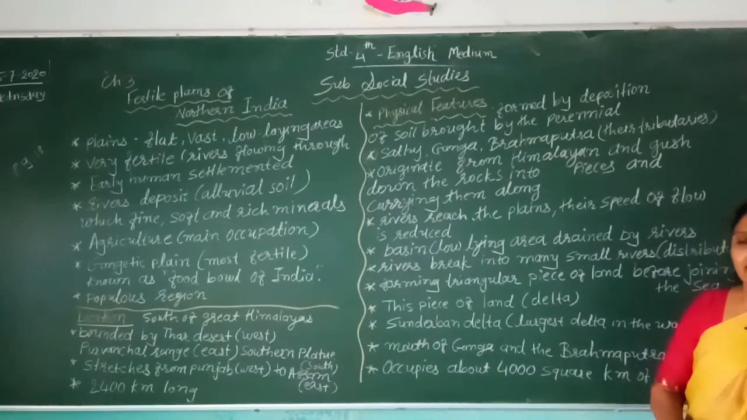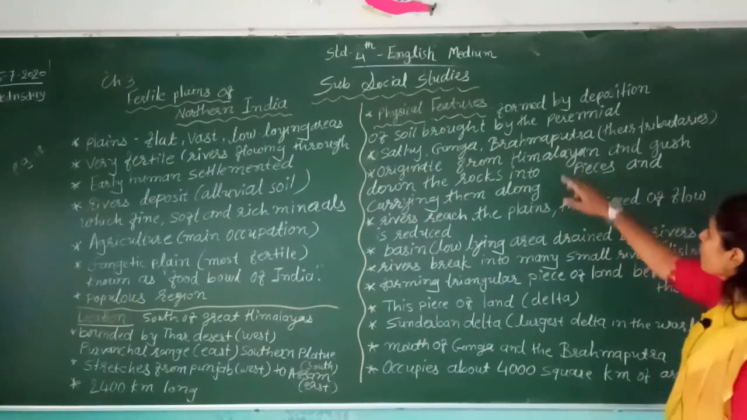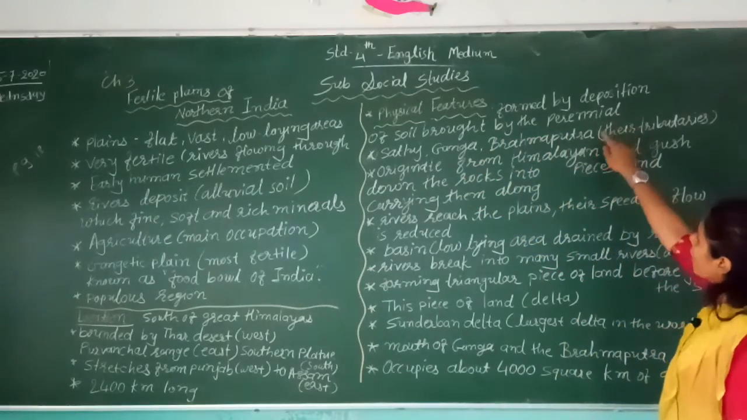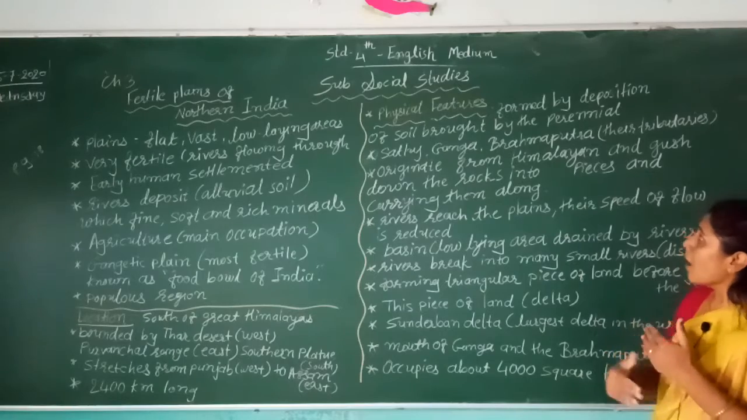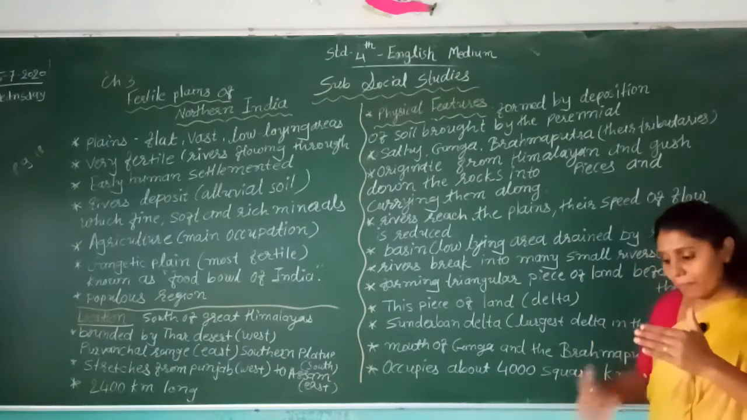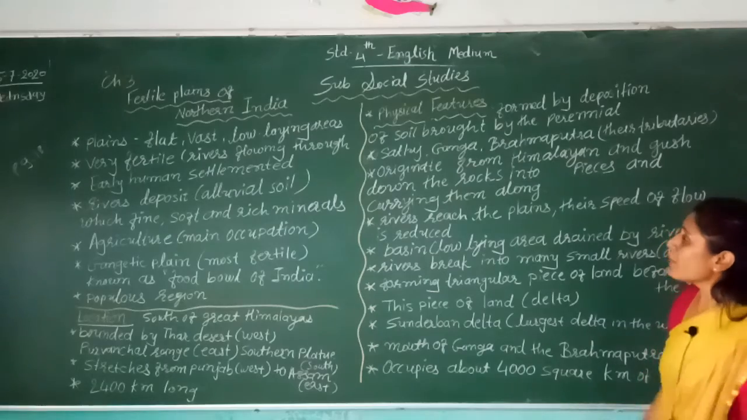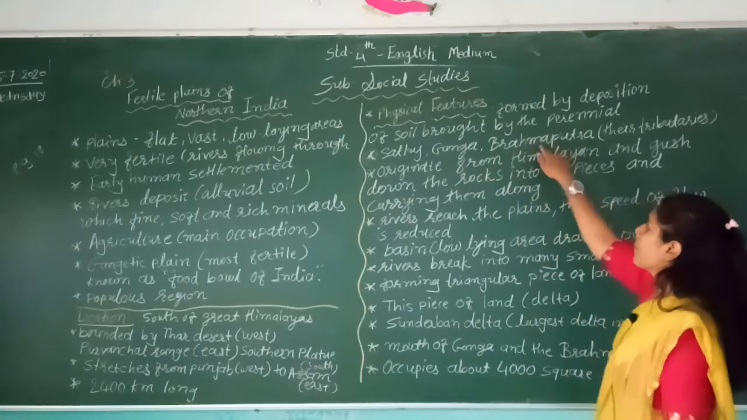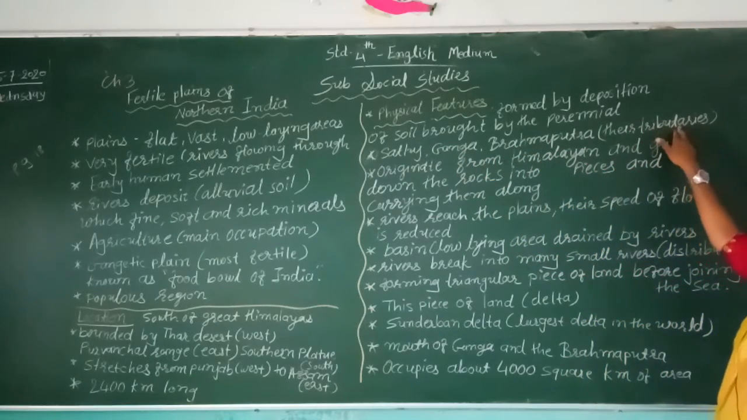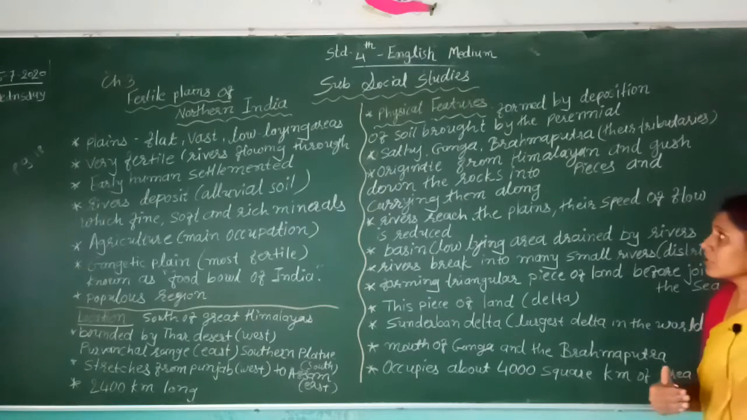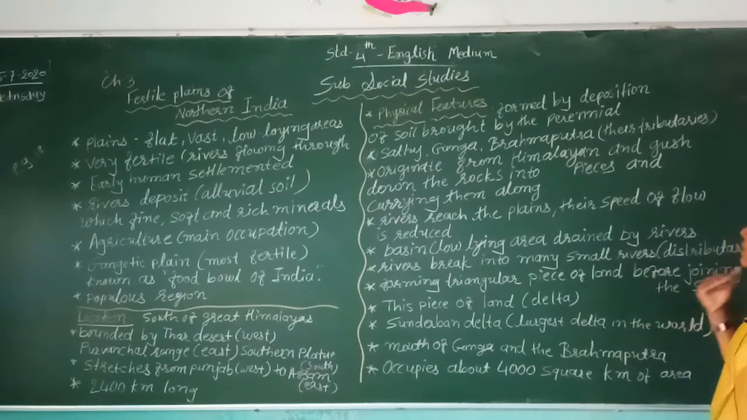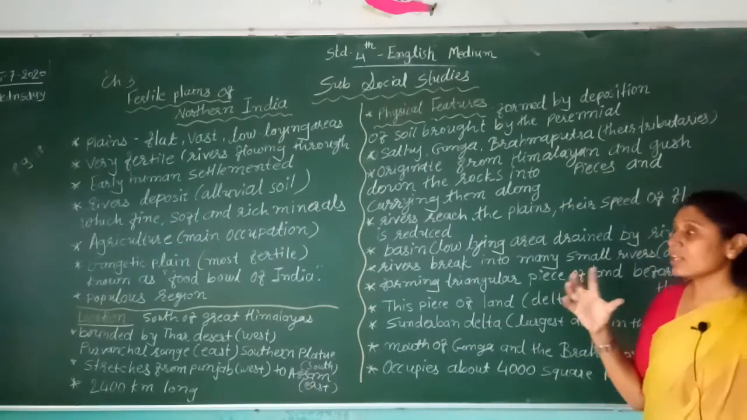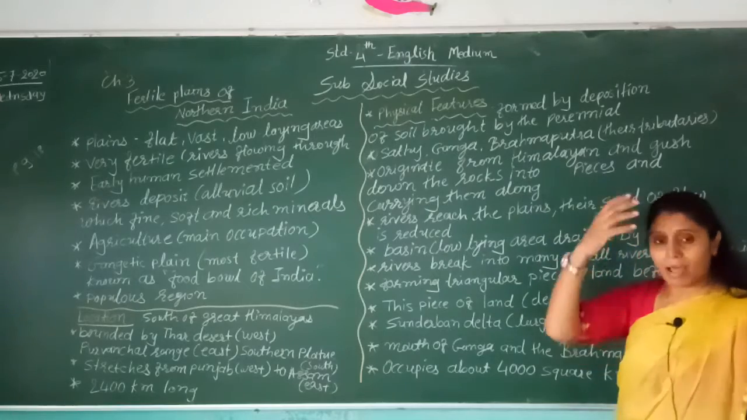It is formed by the deposition of soil by the perennial rivers. There are many rivers there. The main rivers are the Satluj, the Ganga, the Brahmaputra, and their tributaries. These rivers originate from the Himalaya.